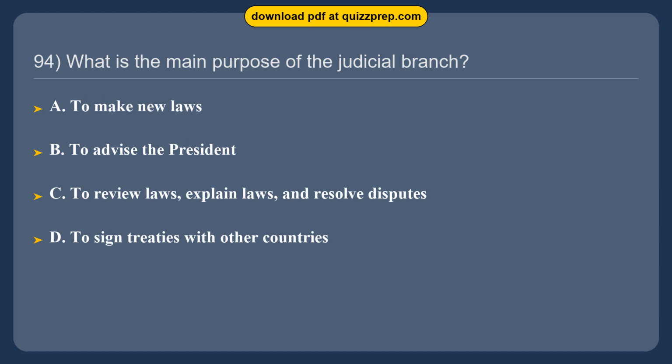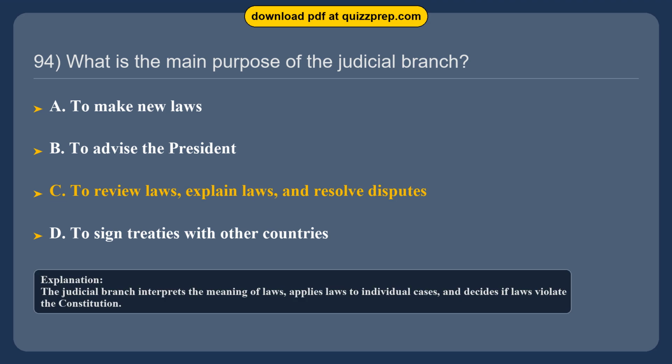Question 94. What is the main purpose of the judicial branch? Option A, to make new laws. Option B, to advise the president. Option C, to review laws, explain laws, and resolve disputes. Option D, to sign treaties with other countries. The correct answer is option C, to review laws, explain laws, and resolve disputes. The judicial branch interprets the meaning of laws, applies laws to individual cases, and decides if laws violate the Constitution.